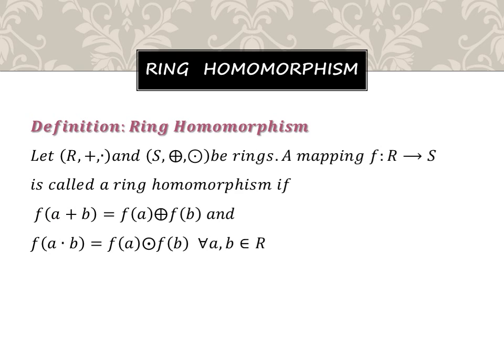Next definition is ring homomorphism. Let R with plus, dot and S with direct sum, direct multiplication, or simply plus, dot, be rings. A mapping f from R to S is called a ring homomorphism if f of a plus b is equal to f of a plus f of b, and f of a dot b is equal to f of a dot f of b. It's the ordinary homomorphism we discussed in our previous unit also, right? So it's a very important one.